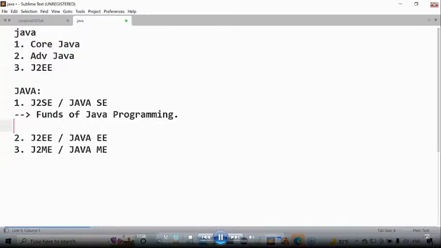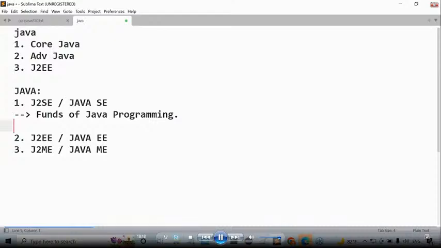Similarly, the foundation for Java is what? That means the building blocks of the Java programming language. If you want to construct a building, foundation is required or not? That basic foundation part would be covered inside J2SE. In Java 2 Standard Edition, all the fundamentals of the Java programming language will be covered. Not too much Java programming, only the foundation part. Basics of Java will be covered.